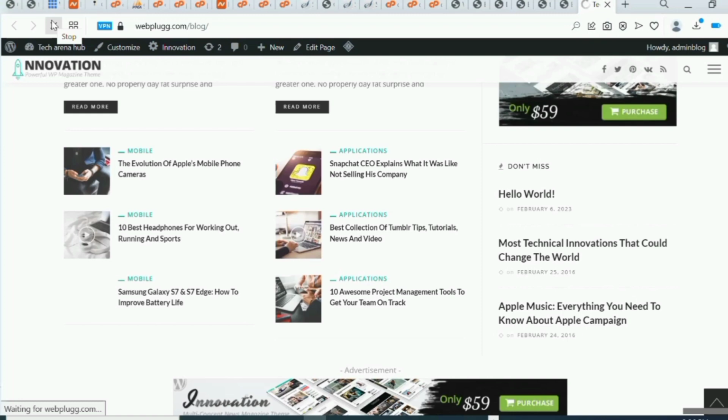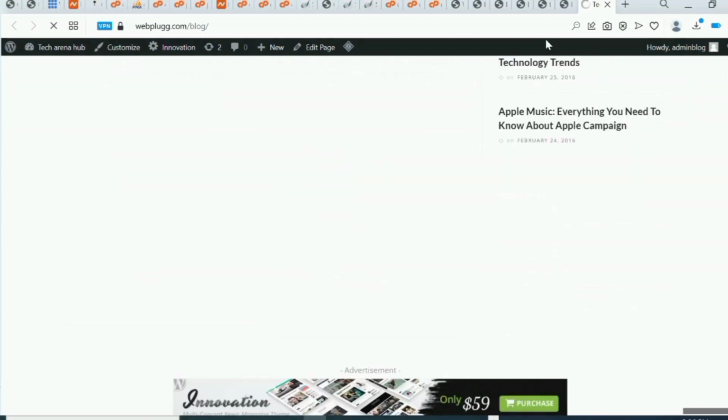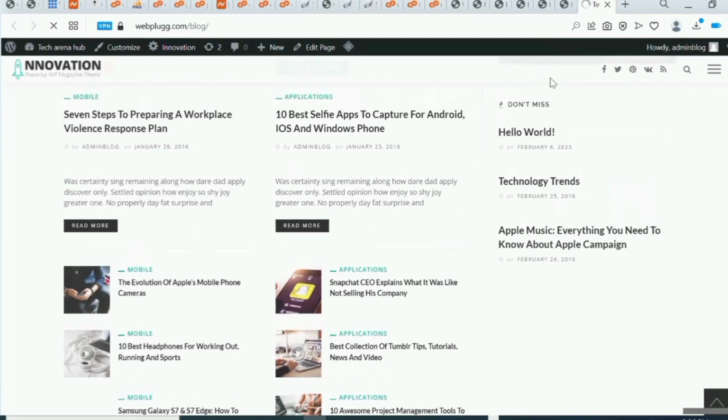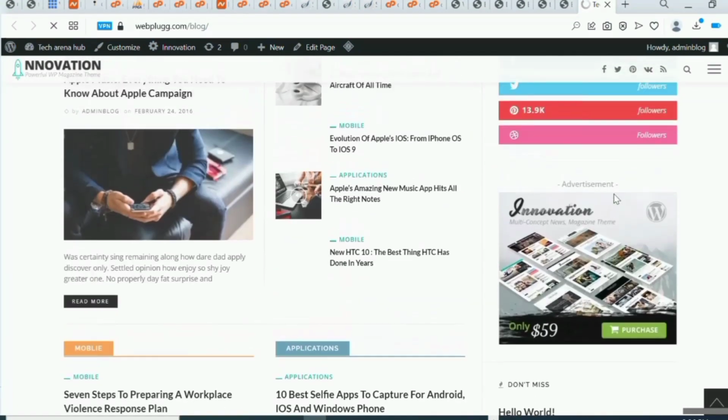This is just how to edit some of the things you're seeing right here. Okay, it's still loading. I don't know why. Wow, okay, so you can see that. We have technology trends, so we are okay with that.